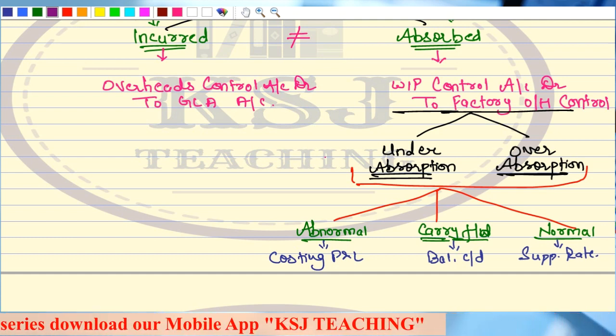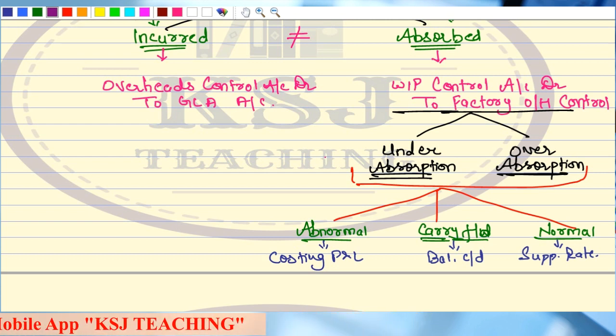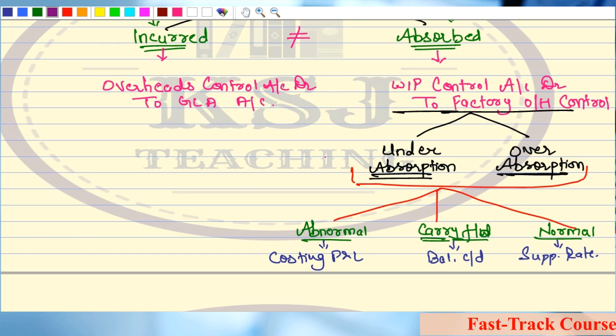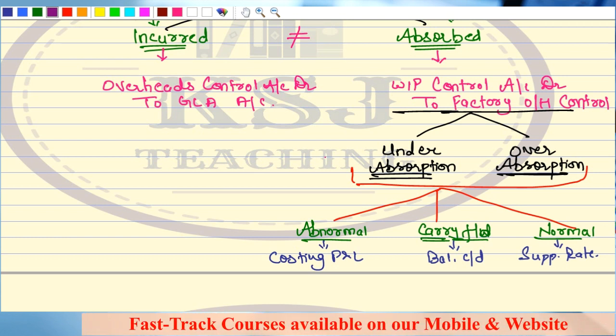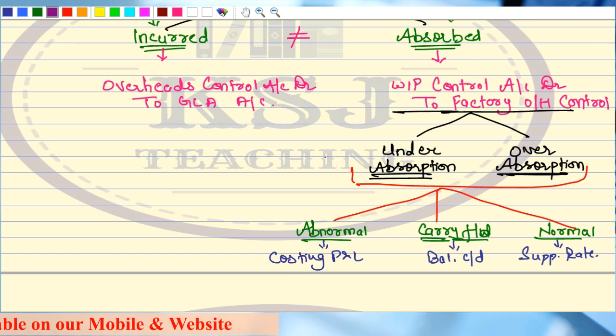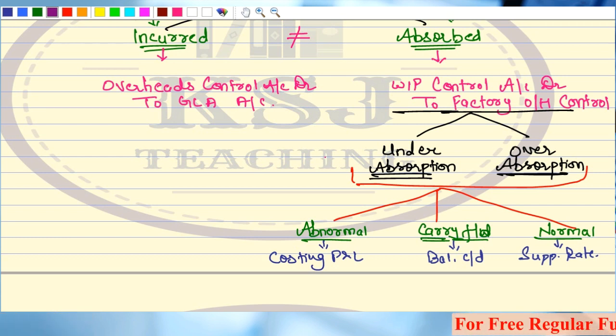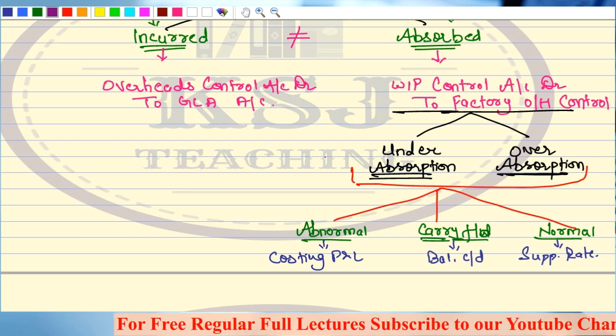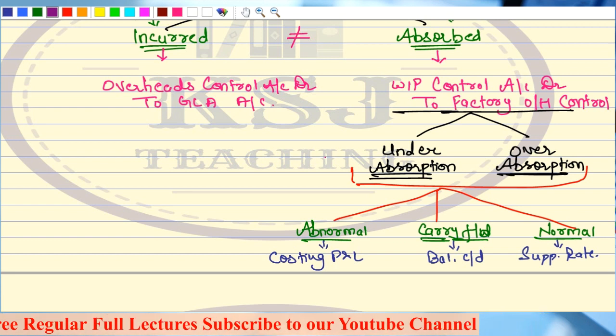Then sir, what to do in that case? In that case, either you take it as abnormal or you carry it forward to the next year, right? Do not get into the calculation of supplementary rates. In fact, the information for supplementary rates will not be given. This is a 90% chance. 10% chance can be there that the information is given in such a way that it directly hints at calculation of supplementary rate. But this is a very rare chance in case of this cost accounting bookkeeping, right? That is a very, very rare chance.